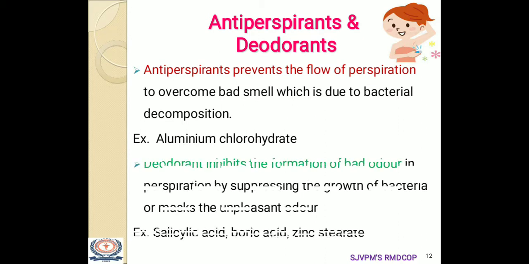Then there are the deodorants. Deodorants inhibit the formation of bad odor in perspiration by suppressing the growth of bacteria or mask the unpleasant odor. Various ingredients like salicylic acid, boric acid and zinc stearate are mainly used as deodorants.